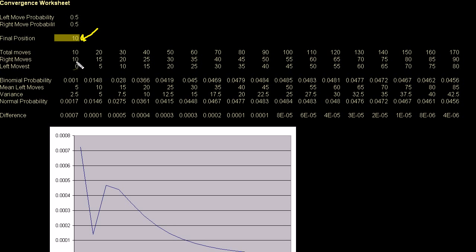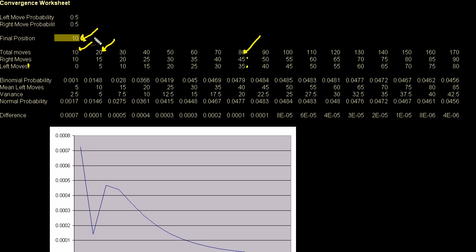This essentially tells you that if I take 10 moves, then for my final position to be 10 to the right, I have to take 10 right moves and 0 left moves. And that's a typo right there. If I take 20 moves to end up 10 to the right, then I have to make 15 right moves and 5 left moves. And likewise, if I take 80 flips of my coin, in order to end up 10 to the right, I have to take 45 right moves and 35 left moves in any order. And it'll end up 10 to the right.